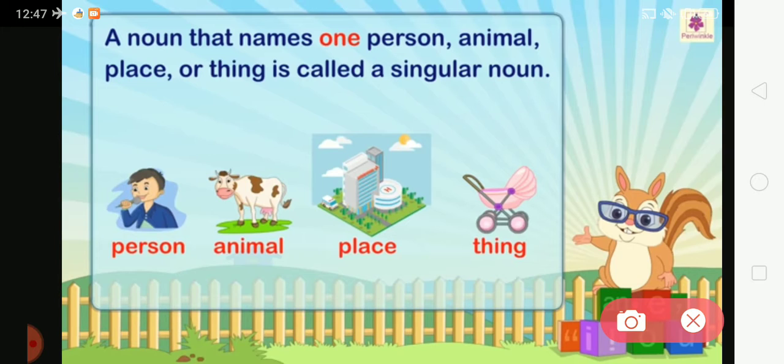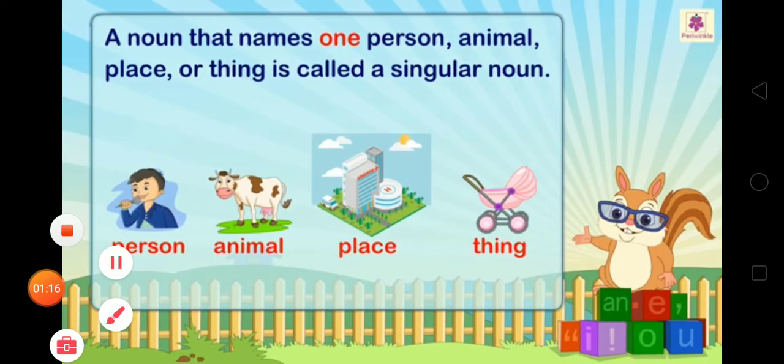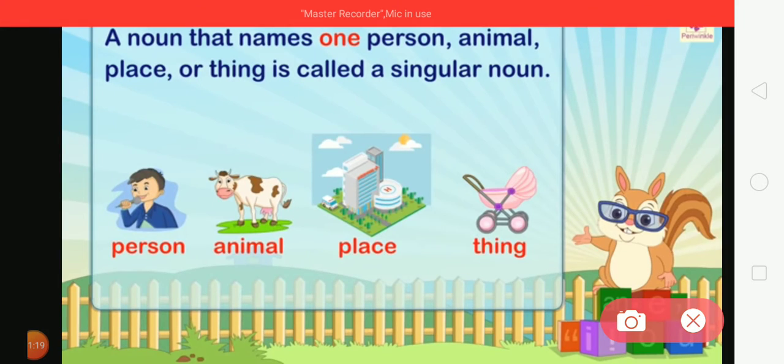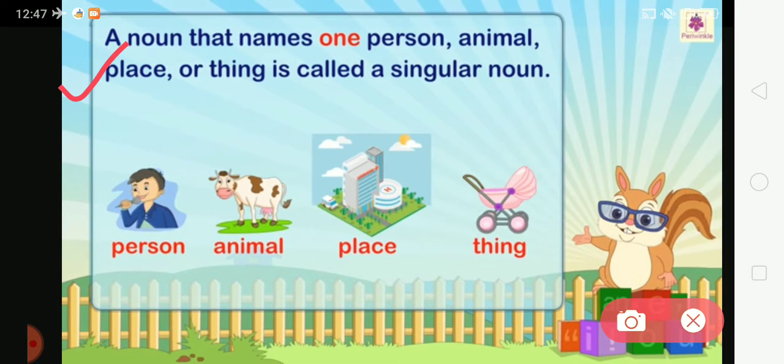What is singular? A noun that names one person, animal, place or thing is called a singular noun. It is one in counting.